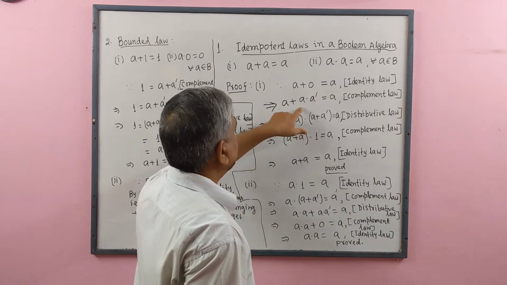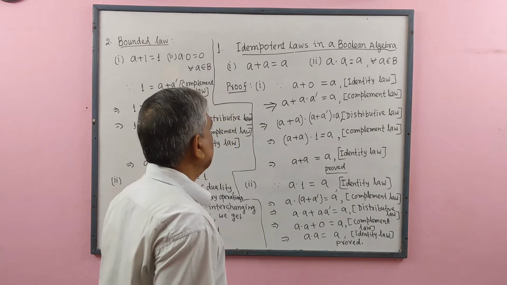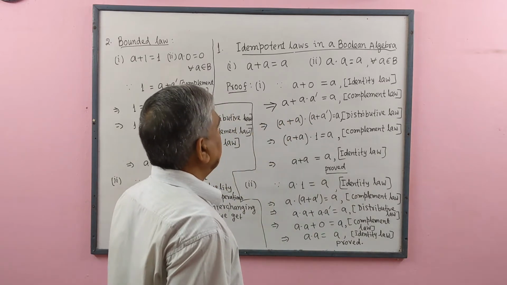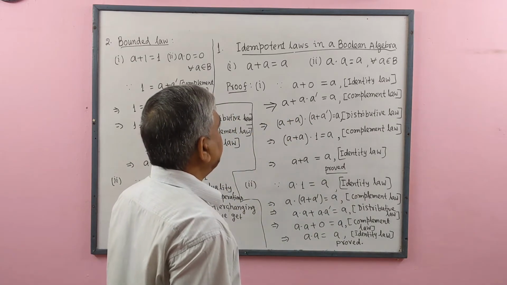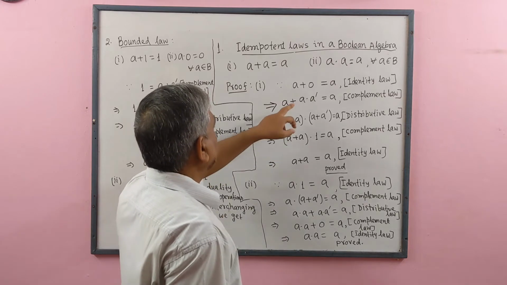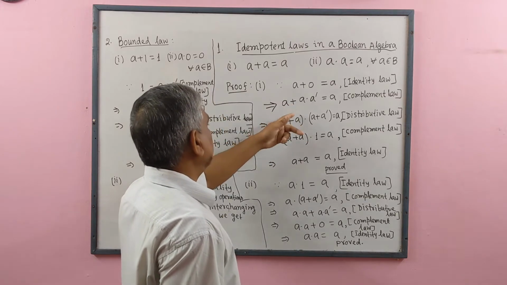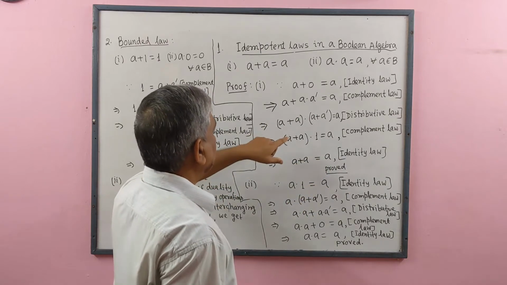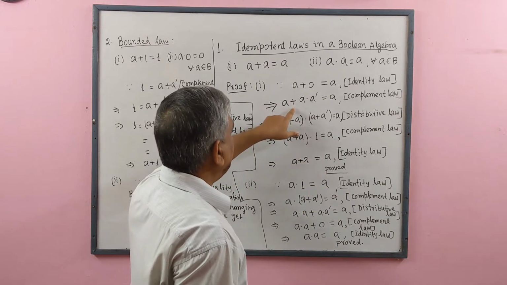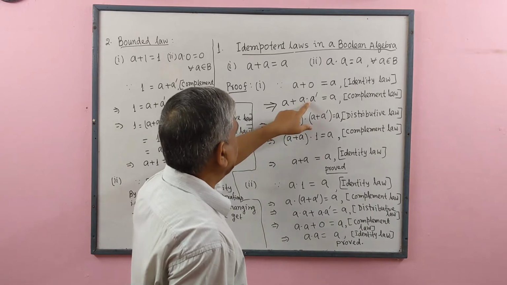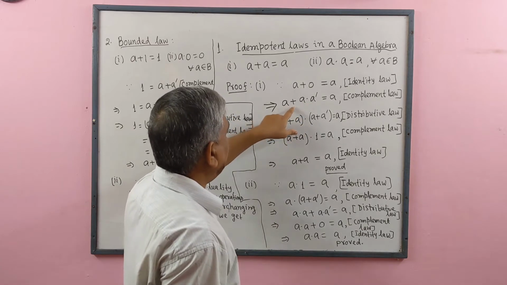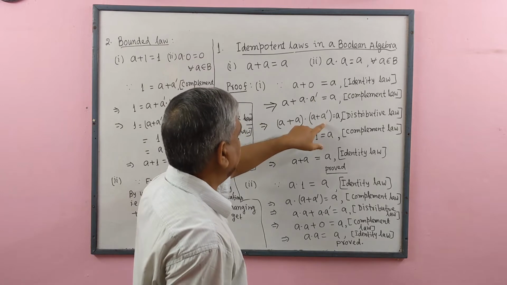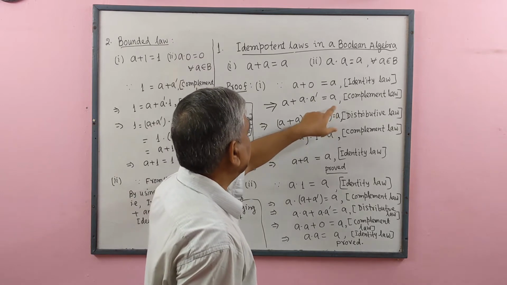Now we use the distributive law. Since Boolean algebra is distributive with respect to plus and dot both operations, here a plus a dot a plus complement of a equal to a.